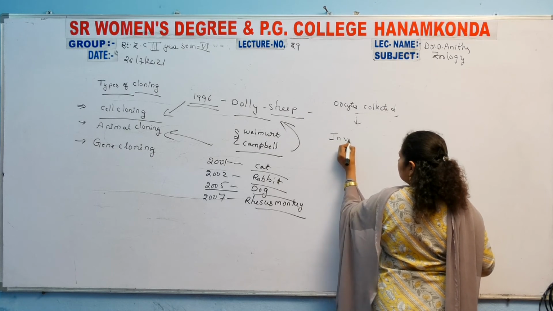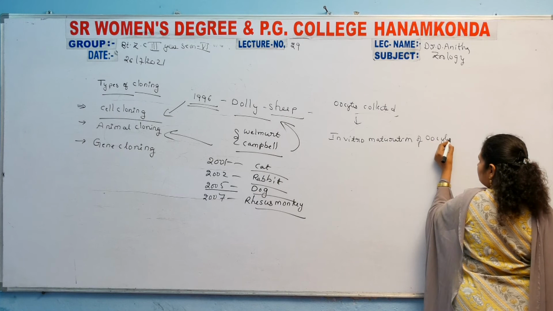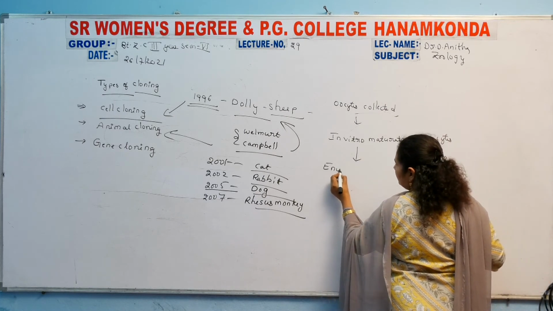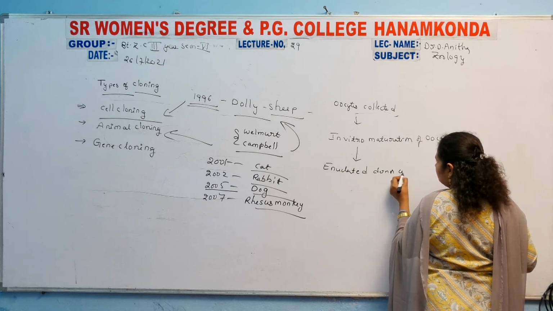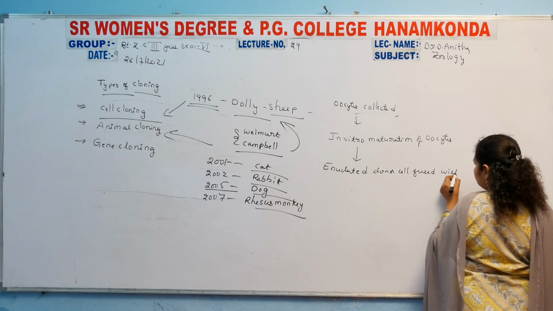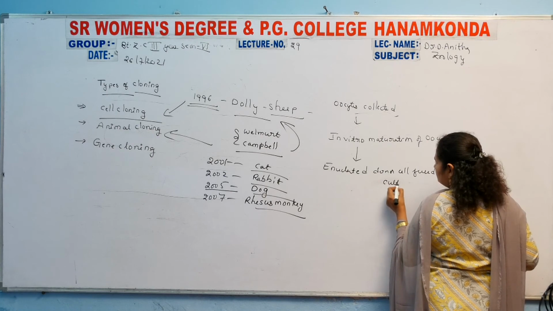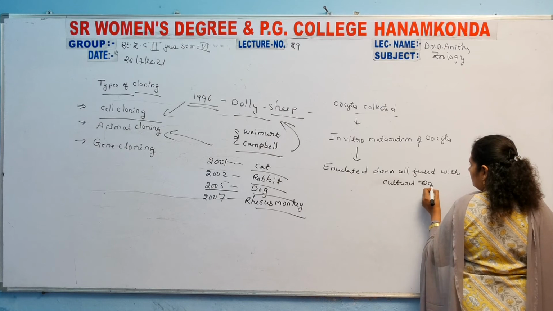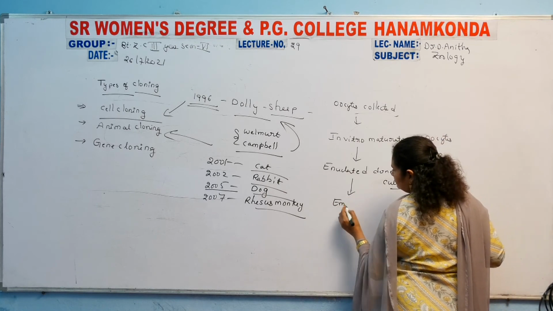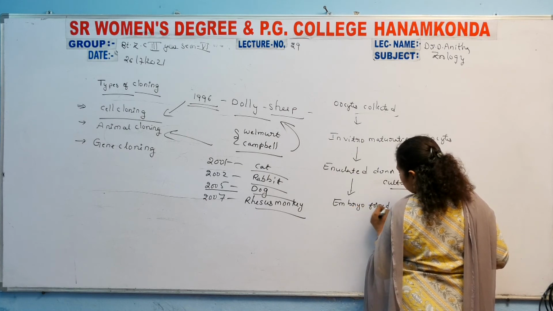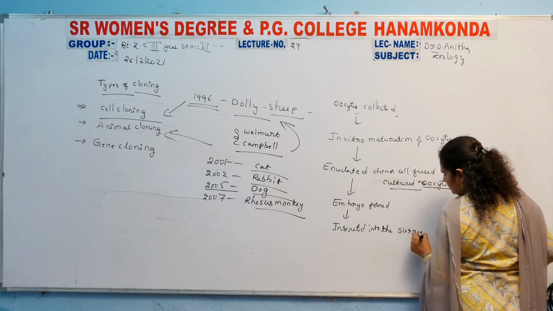In vitro maturation of oocytes, then the enucleated oocyte is fused with a cultured donor cell. The embryo is formed and inserted into the surrogate mother.